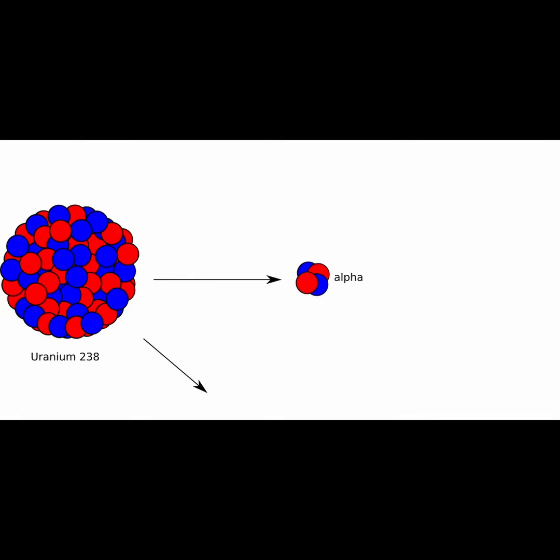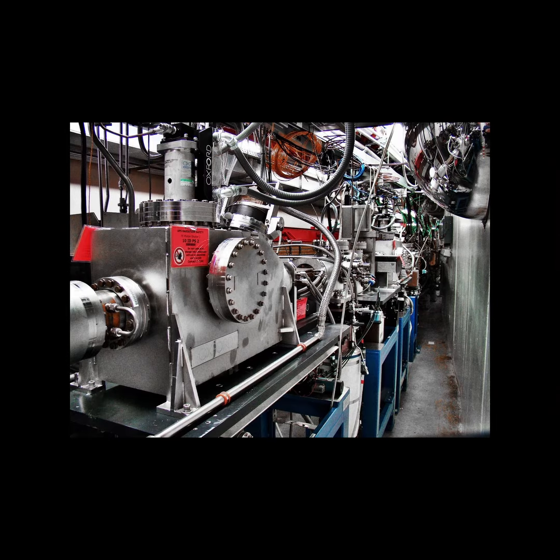Another type of radiation comes from energetic particle emissions. These particles can be produced in many different ways, such as from the nuclear decay of an atom, or an interstellar event like a supernova, or human-made events like particle collisions in particle accelerators. We can classify the common particle-based emissions.